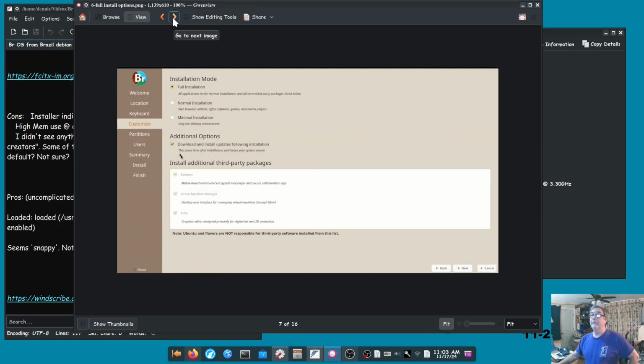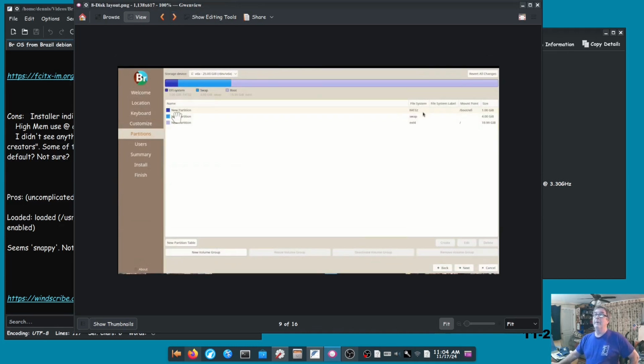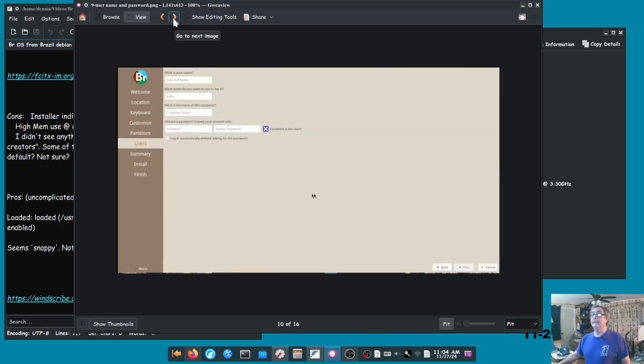All right. Then after you get that one, we're going to select manual partitioning. Here are the partitions that I ended up with: 1 gigabyte FAT32 for the boot EFI. I gave it 4 gigabytes of swap. Now, it's going to depend on your system, and the remainder of it I gave to the root partition. Next, here's your opportunity for your username and a password, and you can also log in automatically if you choose to. All right, next.